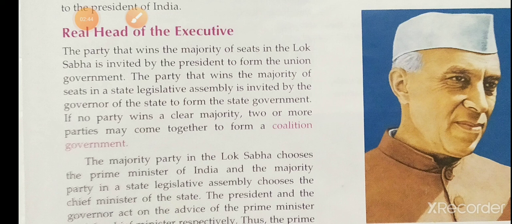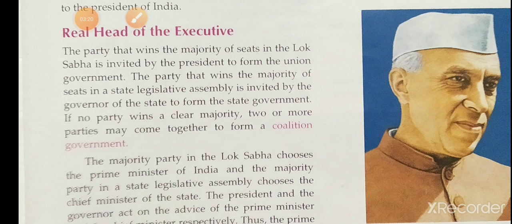If no party wins a clear majority, what will happen? Two or more parties may come together to form the government. It is called a coalition government. The majority party of the Lok Sabha chooses the prime minister, and the majority party in the legislative assembly chooses the chief minister.